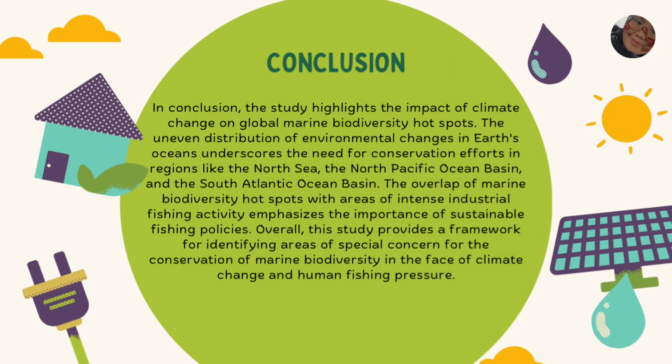In conclusion, the study highlights the impact of climate change on global marine biodiversity hotspots. The uneven distribution of environmental changes in Earth's oceans underscores the need for conservation efforts in regions like the North Sea, the North Pacific Ocean Basin, and the South Atlantic Ocean Basin. The overlap of marine biodiversity hotspots with areas of intense industrial fishing activity emphasizes the importance of sustainable fishing policies. Overall, this study provides a framework for identifying areas of special concern for the conservation of marine biodiversity in the face of climate change and human fishing pressure.